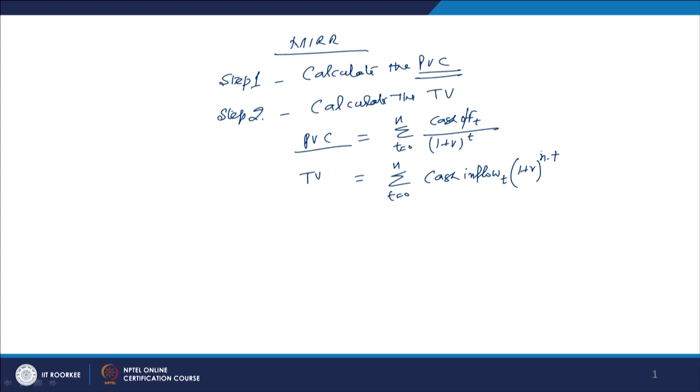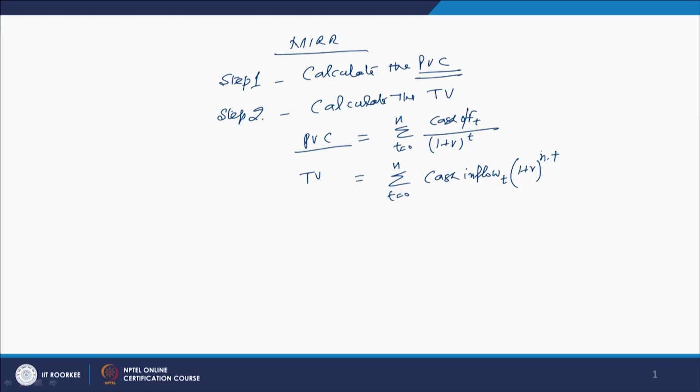n is the total number of years, the life of the project for which the cash inflows are occurring, and T is that particular year for which the compounding of the cash flow is taking place. So, n minus T, if you are taking, for example, the third year, and the total number of years is 6, it will become 6 minus 3, so the power will be 3. So, we have to calculate the terminal value of all these, after compounding at the given cost of capital or the rate of return, the future cash flows expected from the project.